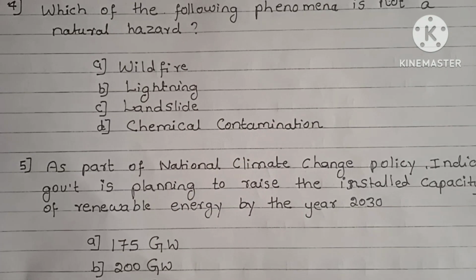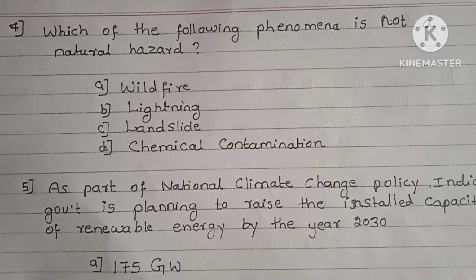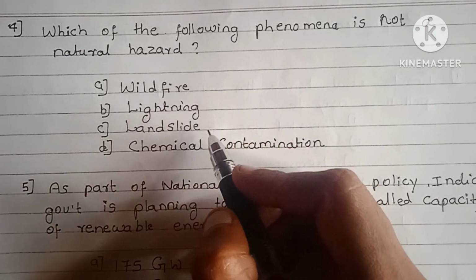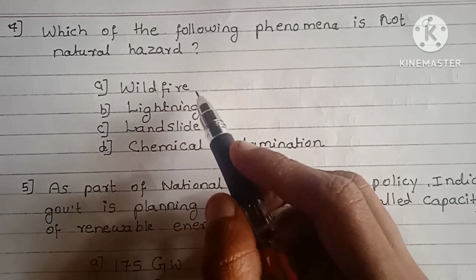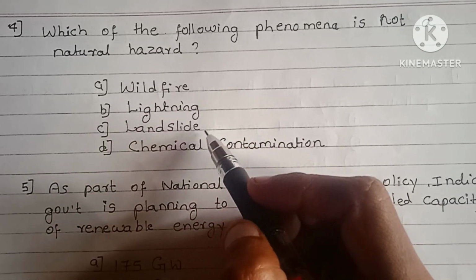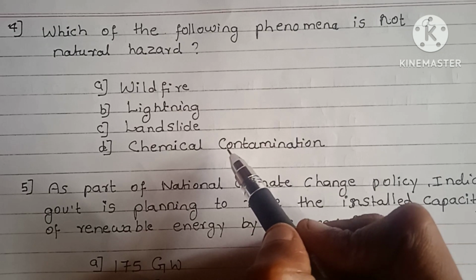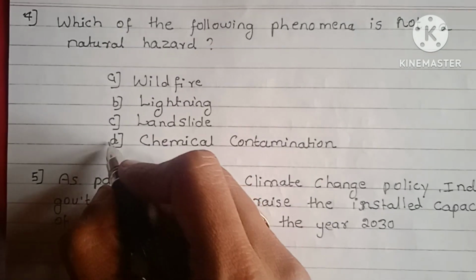Next question. Which of the following phenomena is not a natural hazard? Wildfire, lightning, landslide, chemical contamination. Wildfire, lightning, landslide are natural hazards, but chemical contamination is not a natural hazard. The right answer is chemical contamination.